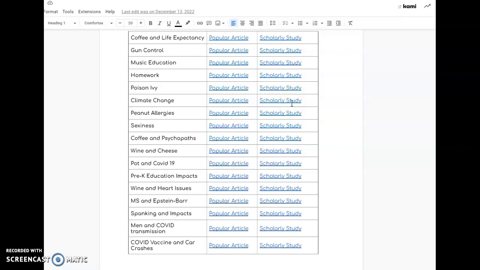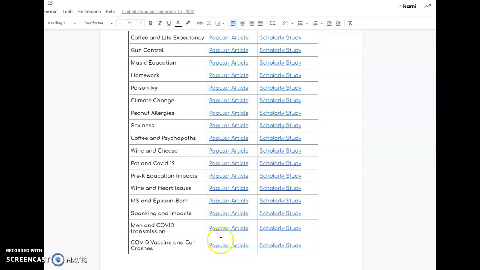Now, if you are really interested in one of these topics, please just choose one of these. My strong recommendation is don't spend time trying to find a popular article and scholarly study pairing for this essay, but to use one of the ones I give you here. That is specifically why I am giving it to you. Okay?